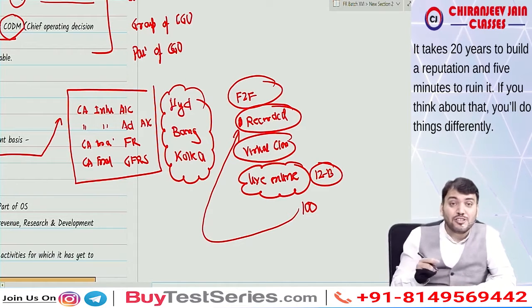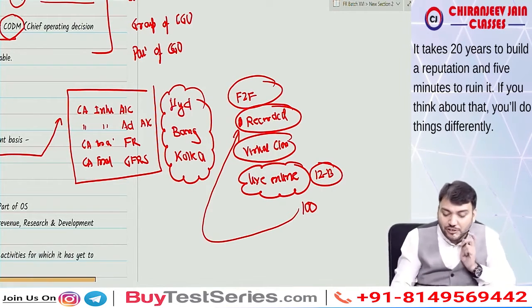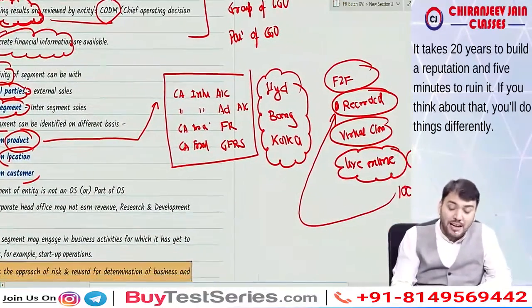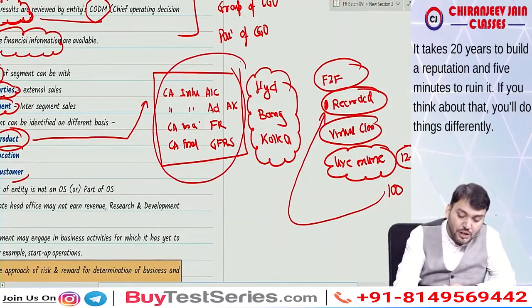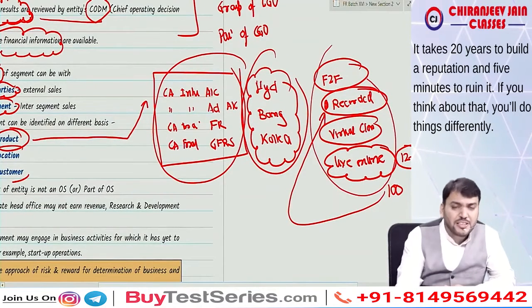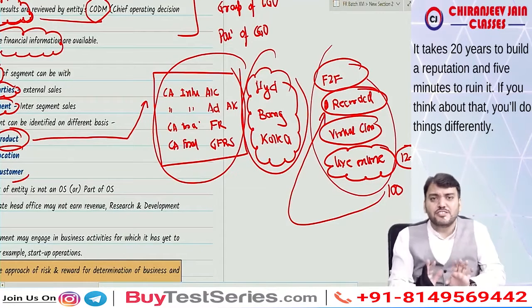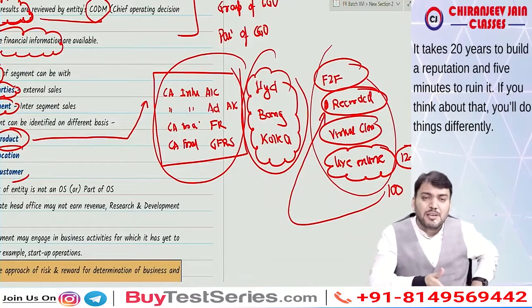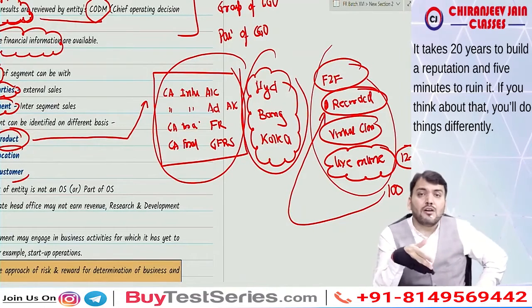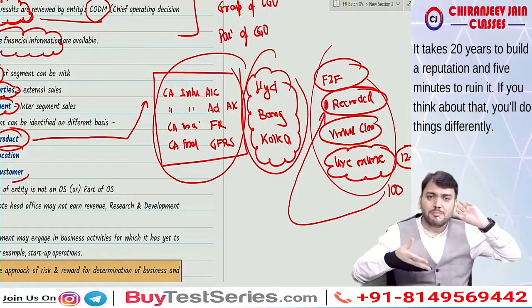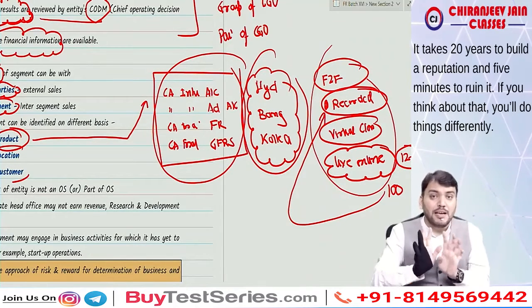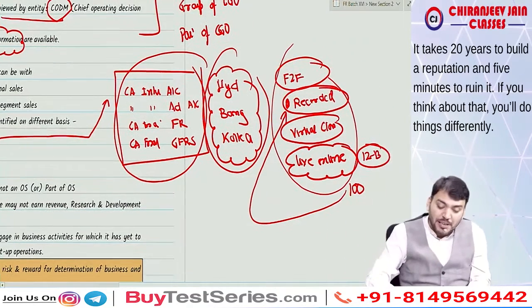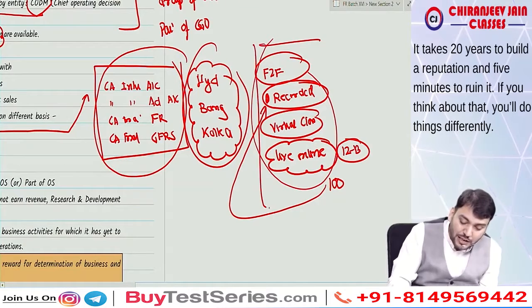Can I say it is based on the class of customer? So this can be my operating segment. But we need to identify whether I make the operating segment based on this or this. It is based on entirely management's decision. I will decide whether my segment will be based on product, or location, or class of customer. In my case, I have appointed employees based on class of customer.